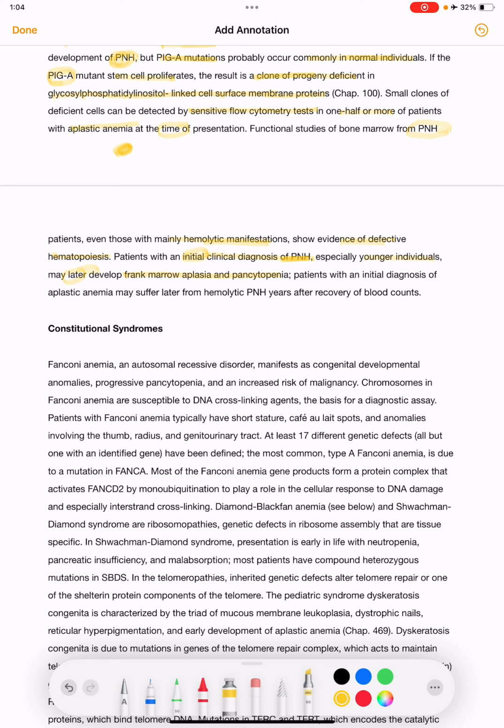Patients with an initial diagnosis of aplastic anemia may suffer later from hemolytic PNH years after recovery of blood counts.